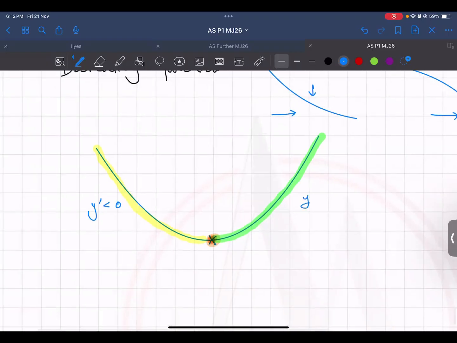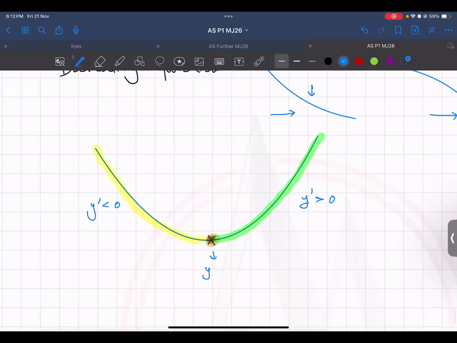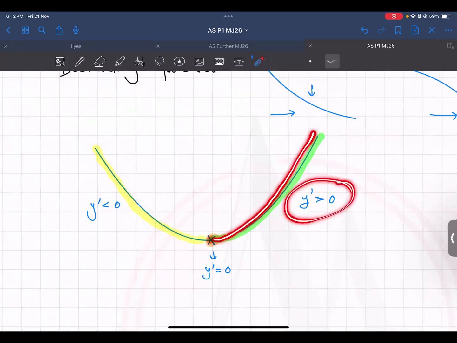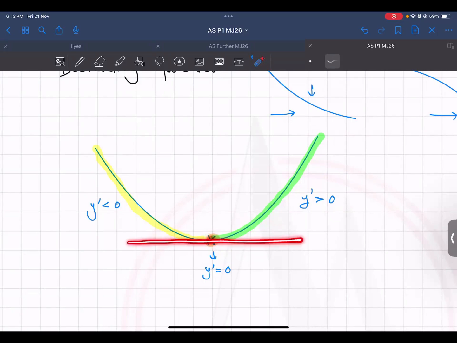On this part of the portion, your gradients are all positive because your graph is going up. And exactly at the turning point, your gradient is zero, isn't it? Yeah, makes sense. Your graph is coming down, so all your gradients would be negative. Your graph is going up, all your gradients are positive, and at exactly the turning point, where your tangent is horizontal, the gradient is zero.